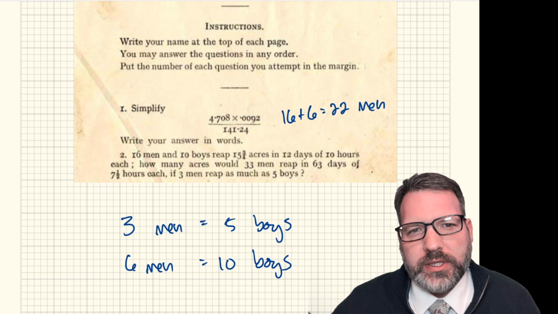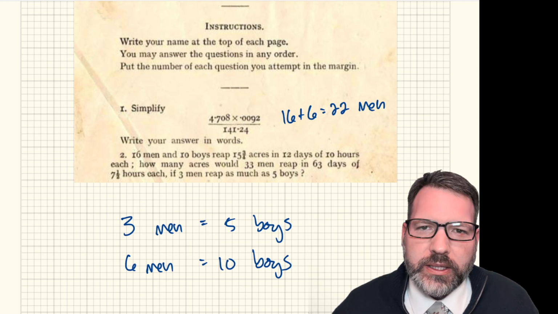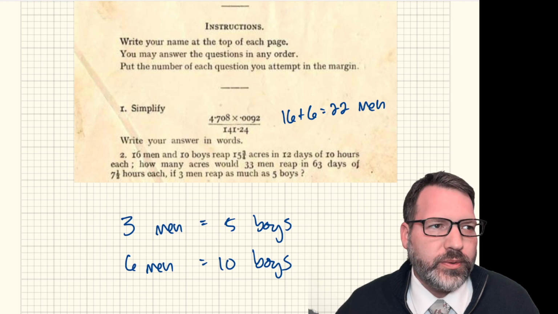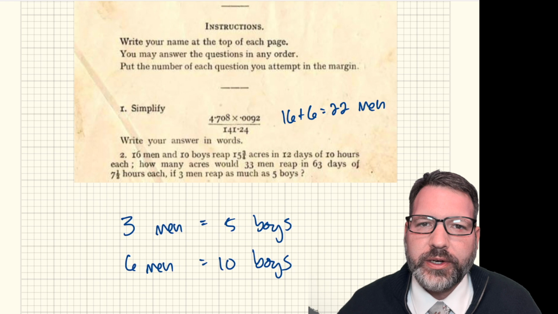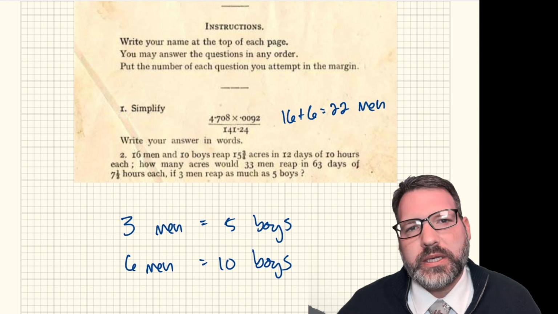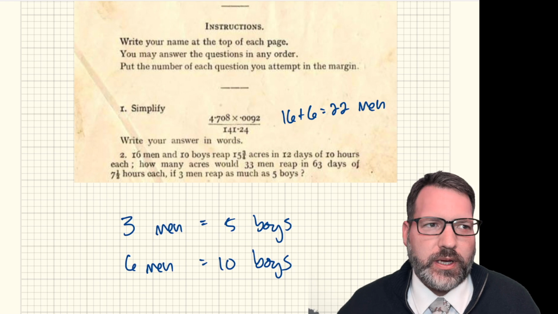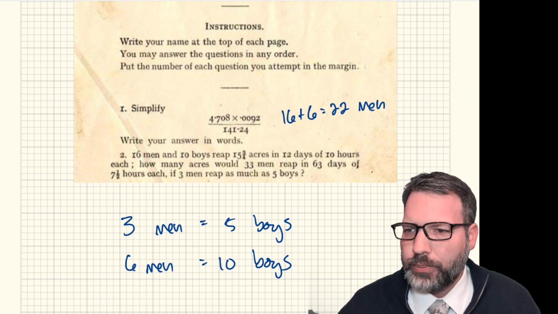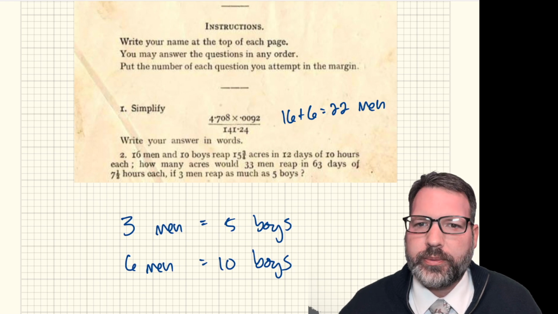So what on earth is this testing, right? Why would this be on an entrance exam in 1913? The context obviously kind of makes sense. Presumably farming was big around Letterkenny in the early 20th century. But of course, we give pseudo-context to problems all the time now in math textbooks. We'll write random word problems that talk about cell phone rates or purchasing apps on an app store. We even still obviously do car problems, miles per hour.